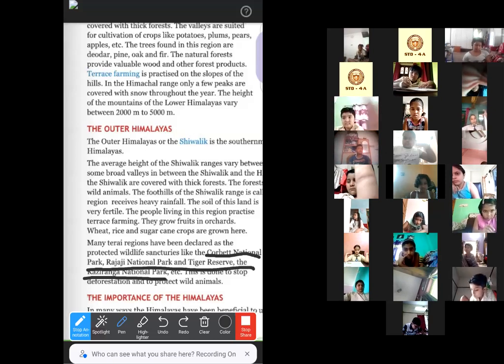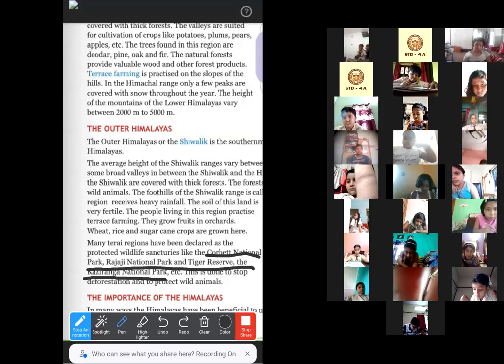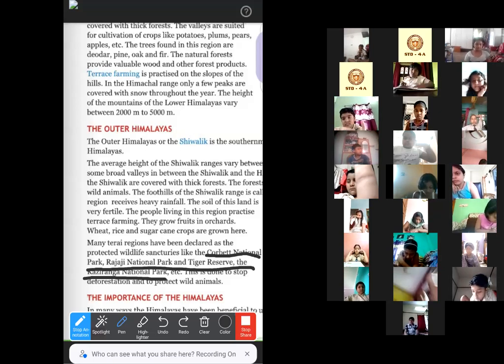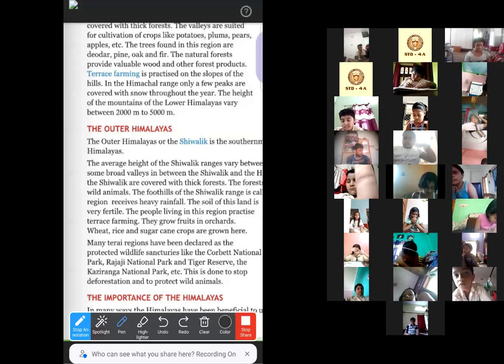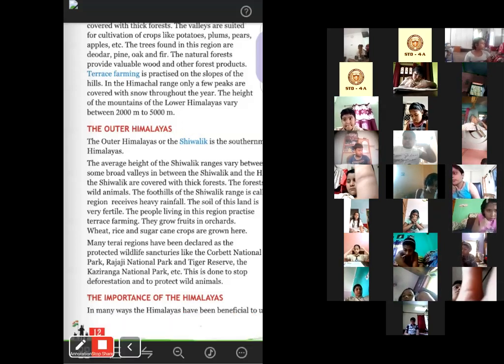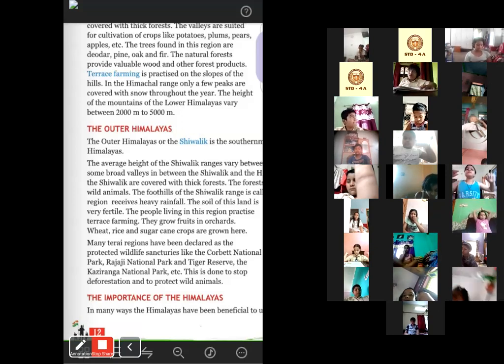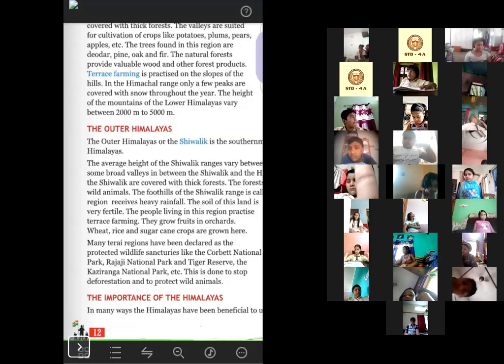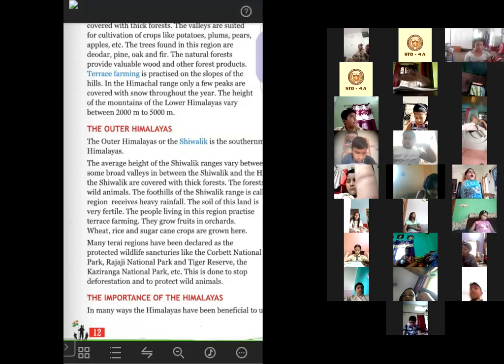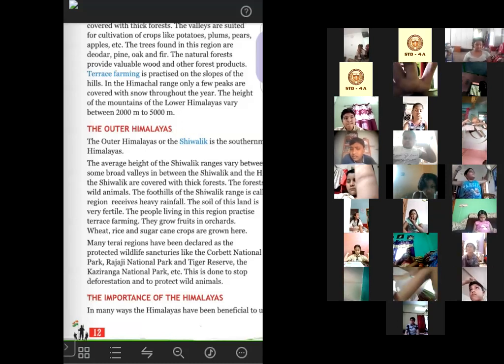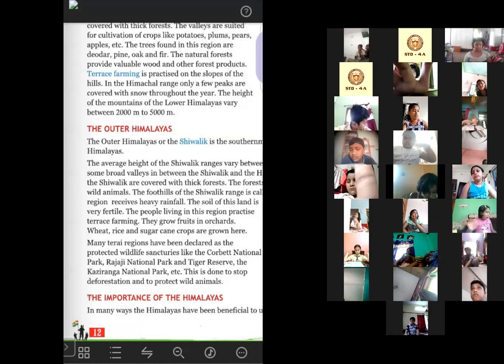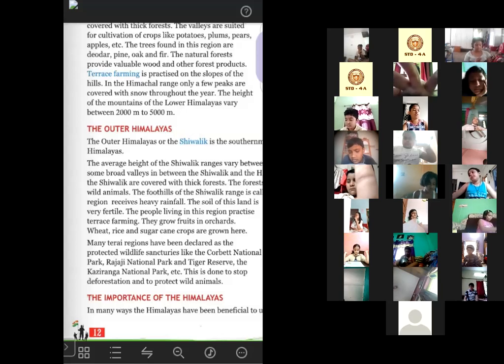Now, protected wildlife sanctuary means what? Wildlife means the life of animals, not only the animals, the plants also, who live in forests. We can see that people are killing the animals for their own use, and they are cutting down the trees of the forests also, which is also known as deforestation. People are continuously cutting down the trees and killing the wild animals like tigers and lions and elephants.